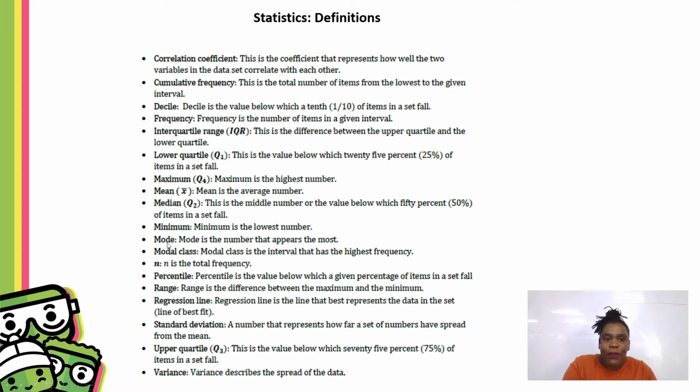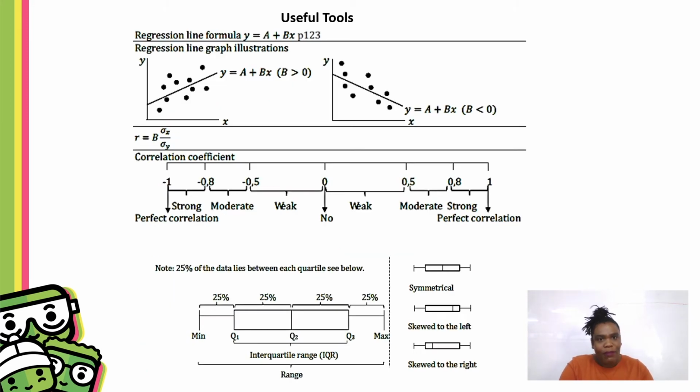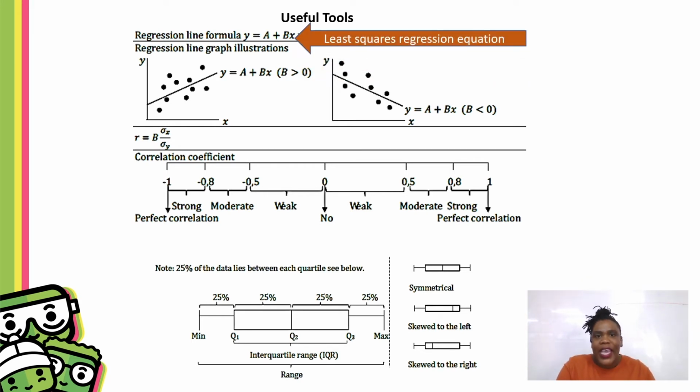If you see the word mode, modal class, this is the exact same thing. The highest frequency, the number that appears the most. A median, number in the middle. It's statistics. It's the easiest section you can have. Remember, always order your data from the lowest number to your biggest number. And then, of course, useful tools. Remember, for regression, we have the regression formula, a plus bx. When you see the word least squares regression equation, we're looking for this formula, a plus bx.